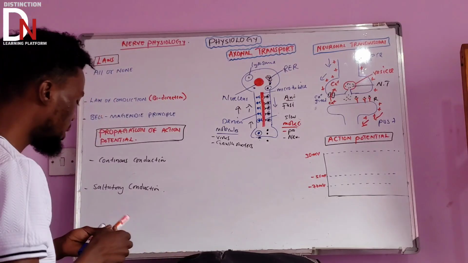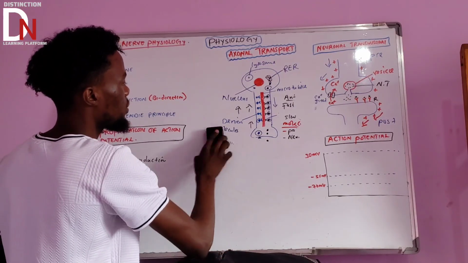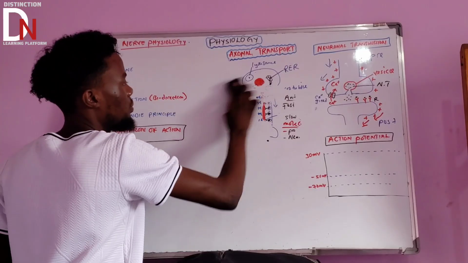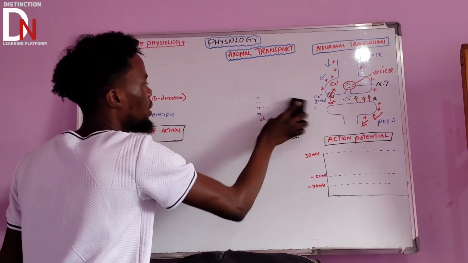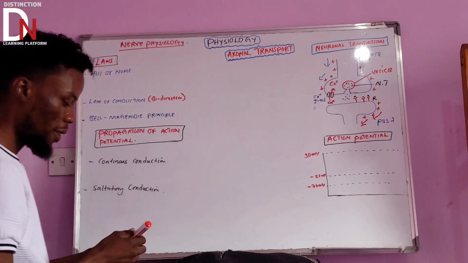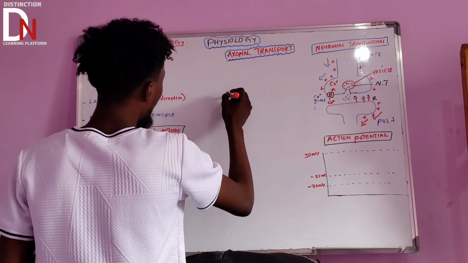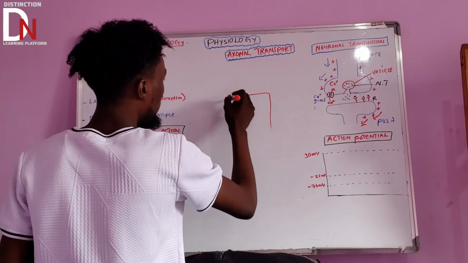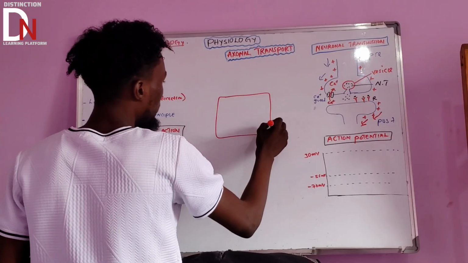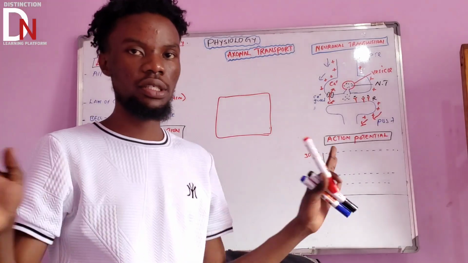Okay, so let's talk about the potential of these cells. Let me just remove everything here, so that you can fully understand this. So action potential, let me draw something. Let us start with a cell. So we're understanding about the action potential and the resting membrane potential.